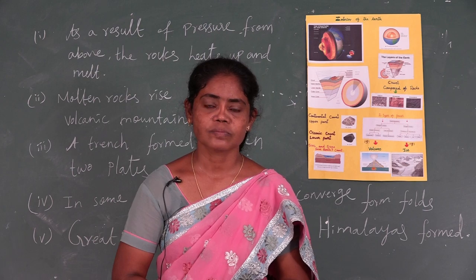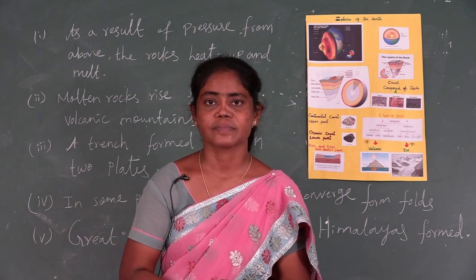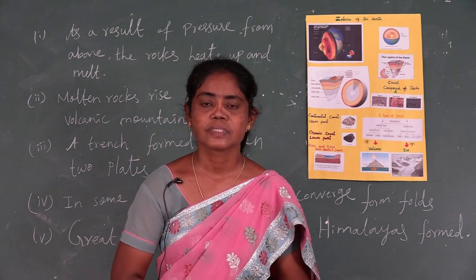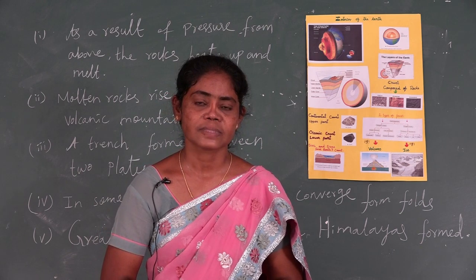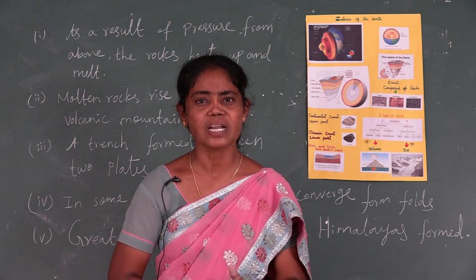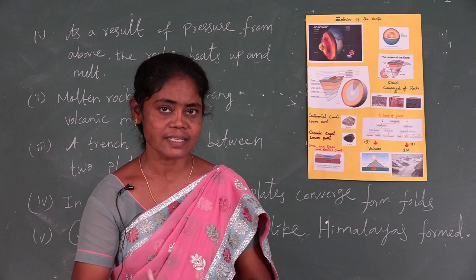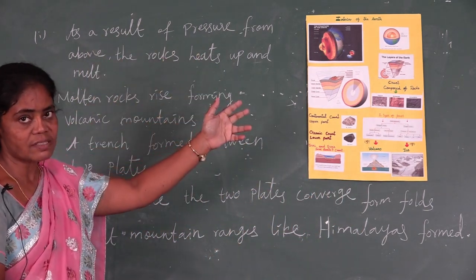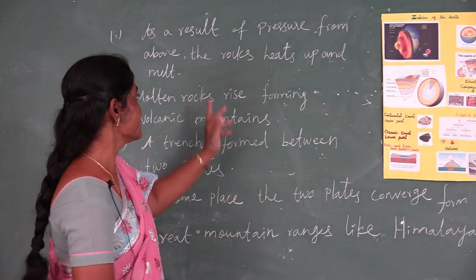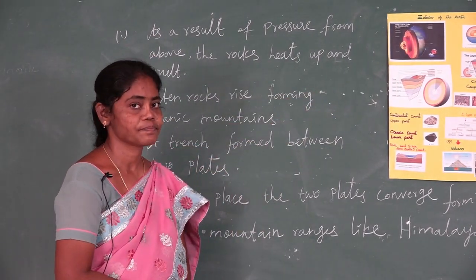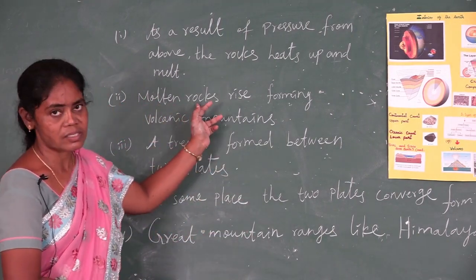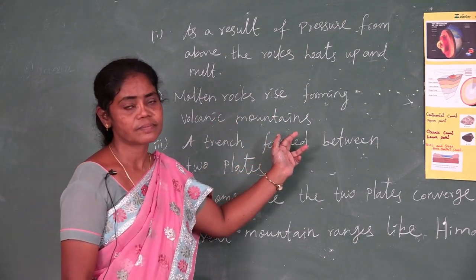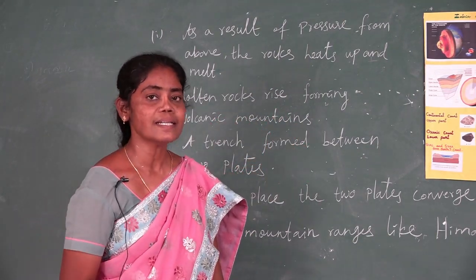And also, when the two plates converge without any force, it forms folds. Great ranges like the Himalayas have been formed in this way. See here, as a result of pressure from above, the rocks heat up and melt. Molten rocks rise, forming volcanic mountains along the continental edge.